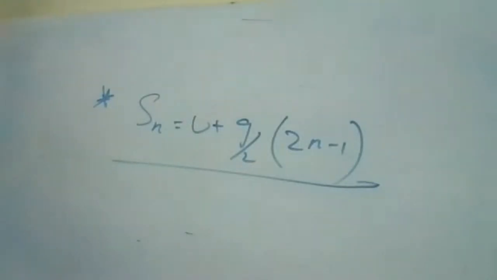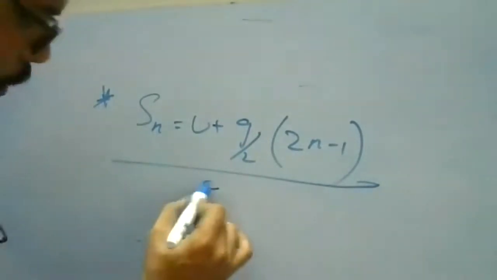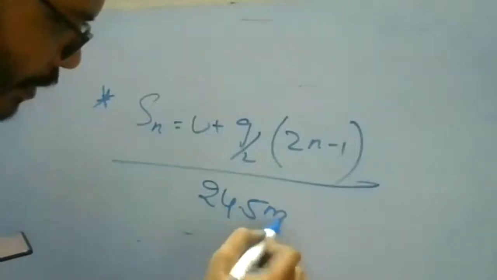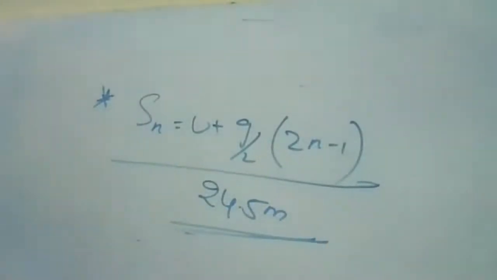A stone falls from a cliff and travels 24.5 meters in the last second before it reaches the ground at the foot of the cliff.